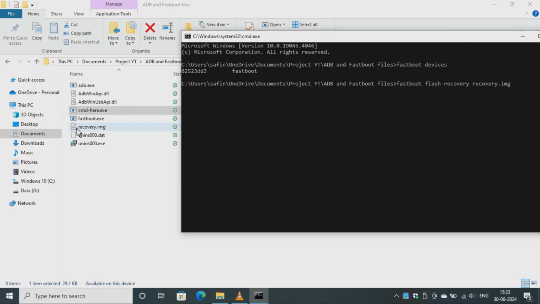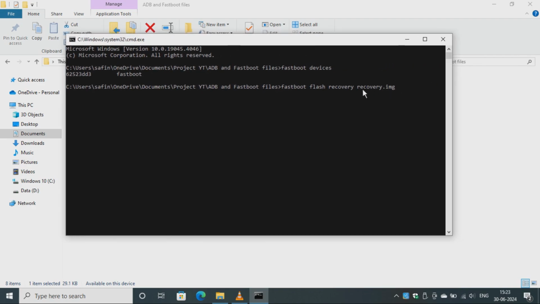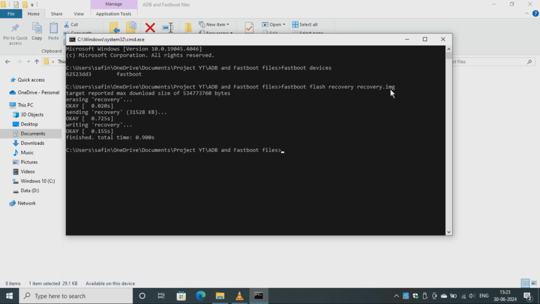It's over here, recovery.img. This is the image file of the custom recovery we are going to flash. So this is the whole text you have to type, and press enter. Okay, so it has now installed the custom recovery inside the device.